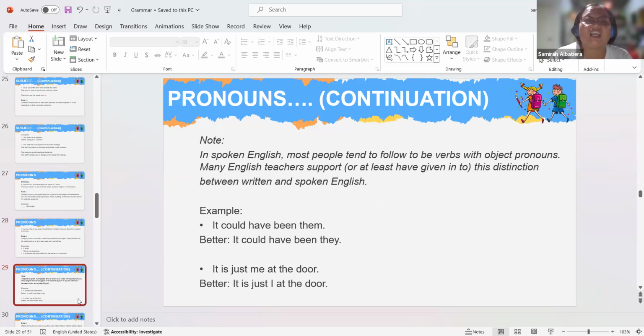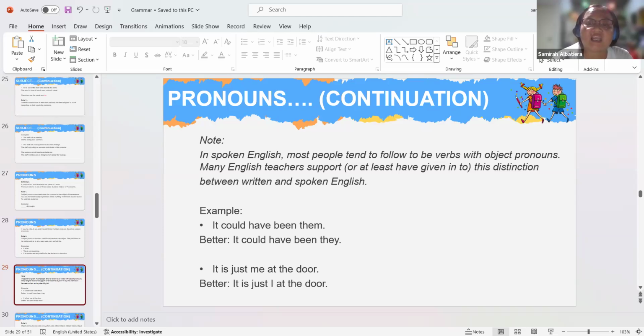In spoken English, most people tend to follow to be verbs with object pronouns. Many English teachers support or at least have given in to this distinction between written and spoken English. For example, it could have been them, but it would be better if we use they. It could have been they. Them is actually an object pronoun.